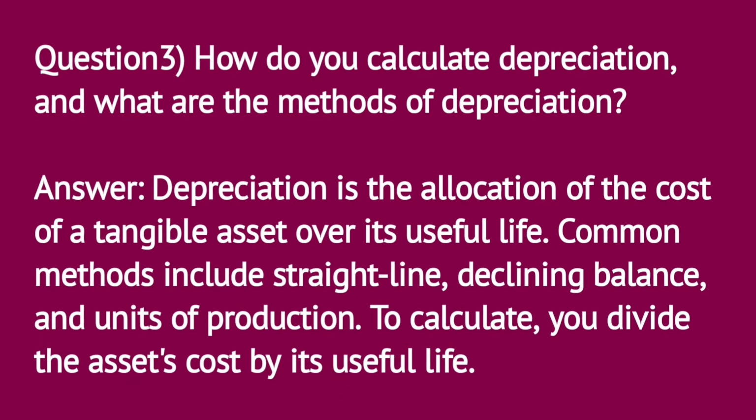Question 3. How do you calculate depreciation, and what are the methods of depreciation? Answer. Depreciation is the allocation of the cost of a tangible asset over its useful life. Common methods include straight line, declining balance, and units of production. To calculate, you divide the asset's cost by its useful life.